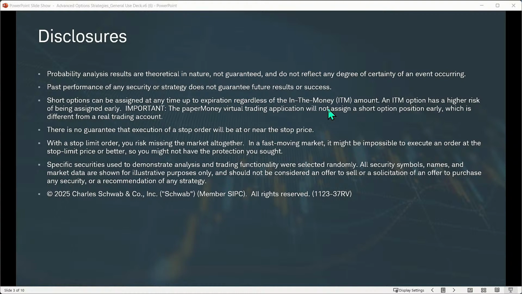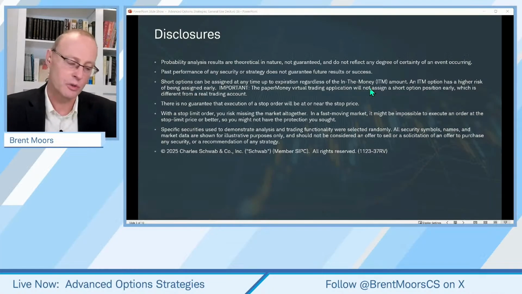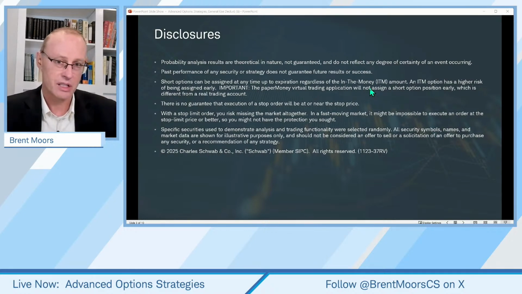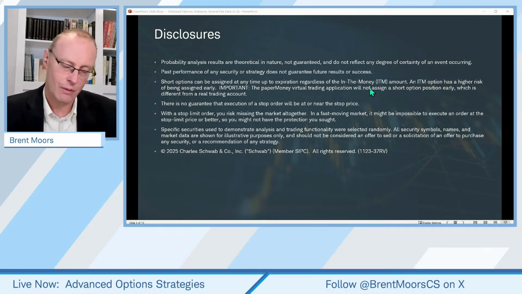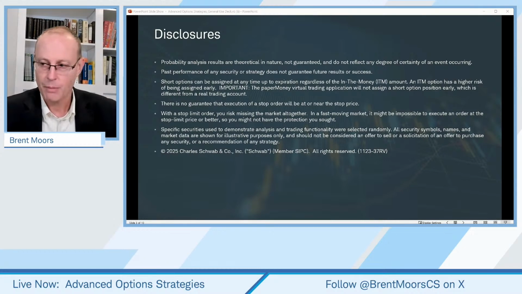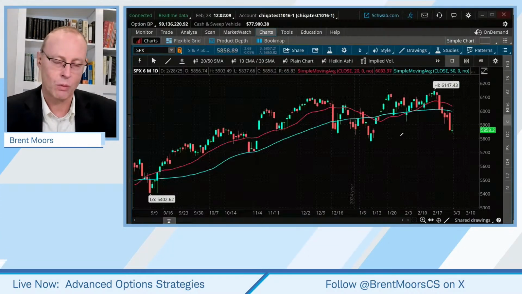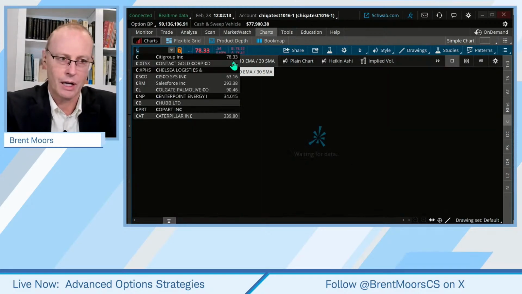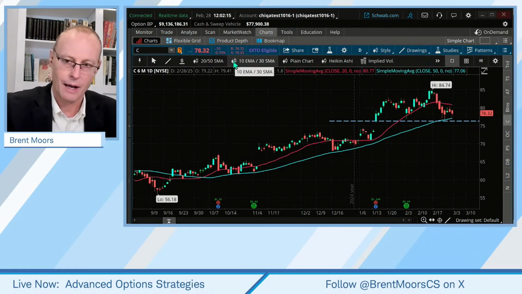So today, first I want to cover the basics of back ratio spreads, and then I want to discuss back ratio spreads in the context of some example trades. I think a great way to learn it is to actually use potential trades. But before I get too far into this, I mentioned the word stock replacement strategy, and I want to start off with what I mean by that.